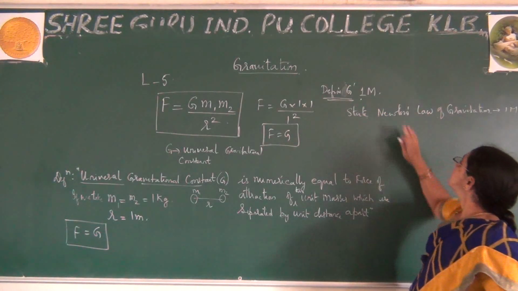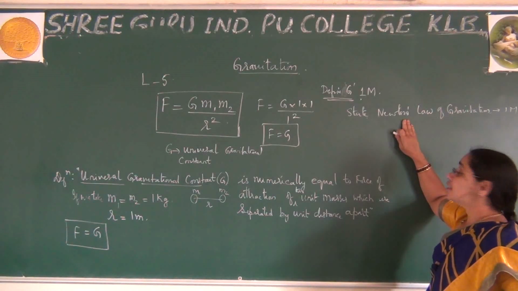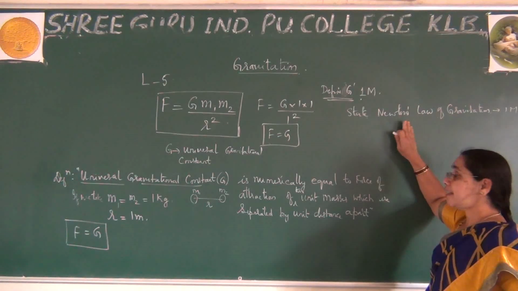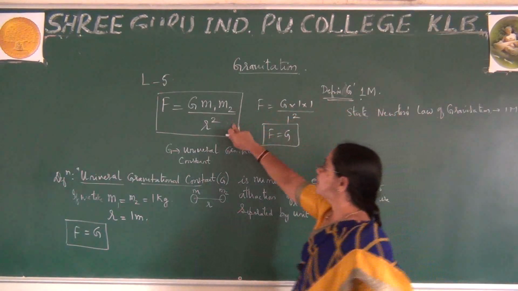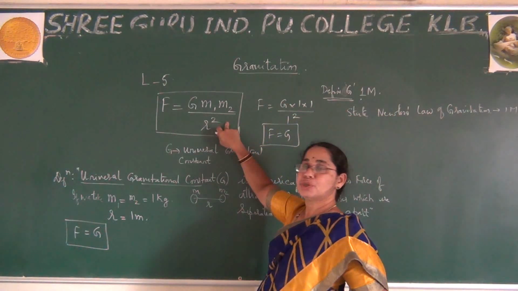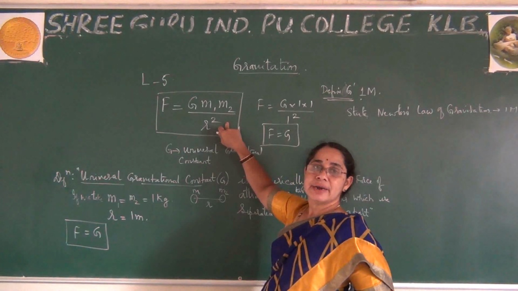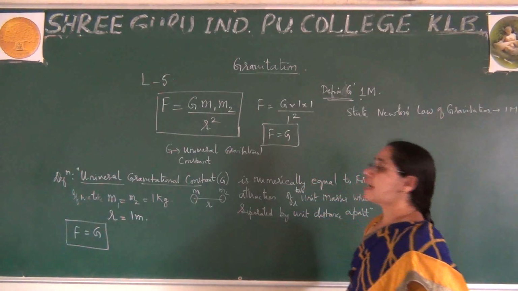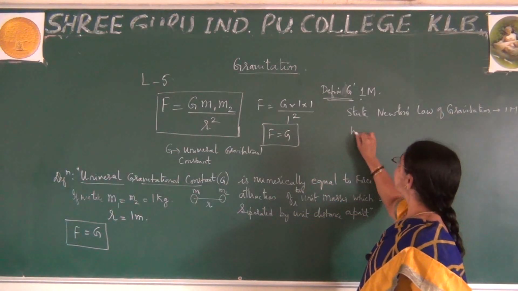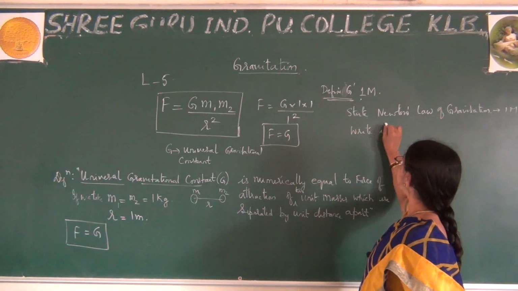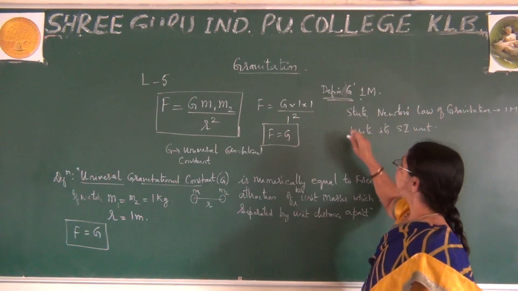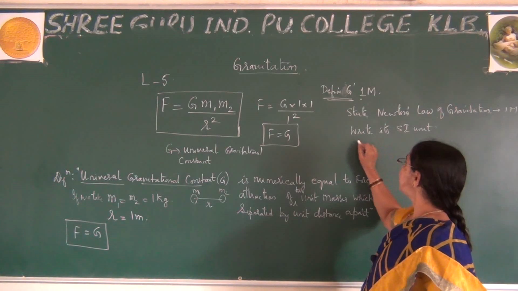Sometimes they ask, state Newton's law of gravitation, explain. When you state this, after stating, you have to arrive at this expression. Yesterday I showed how to derive this expression. Sometimes they just ask, write its SI unit, nothing but the unit of F, and again the dimensional formula.